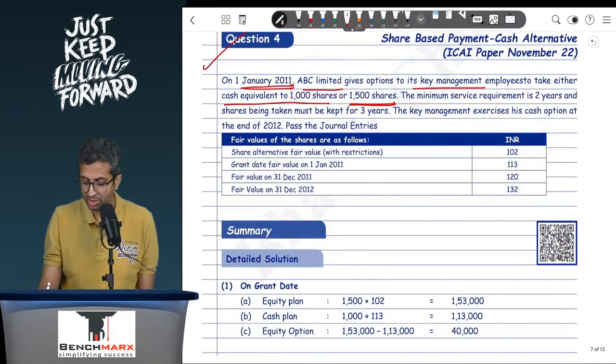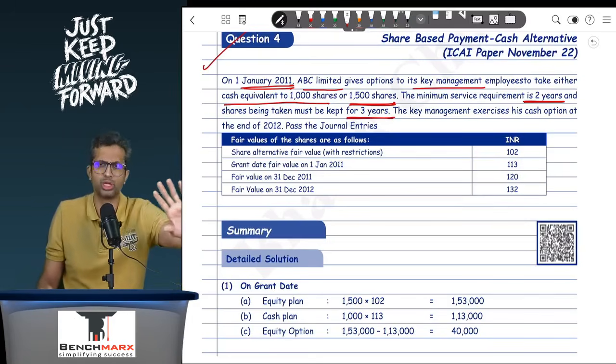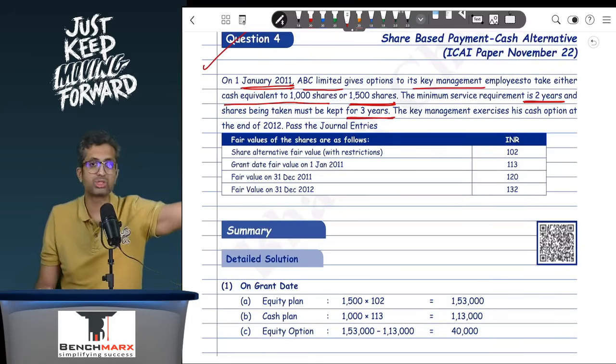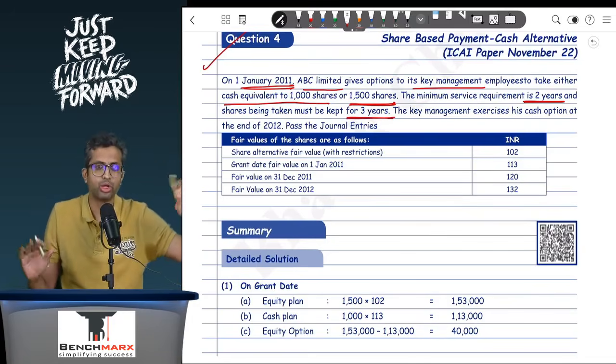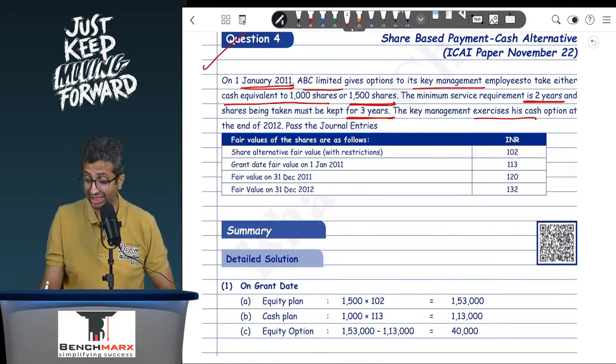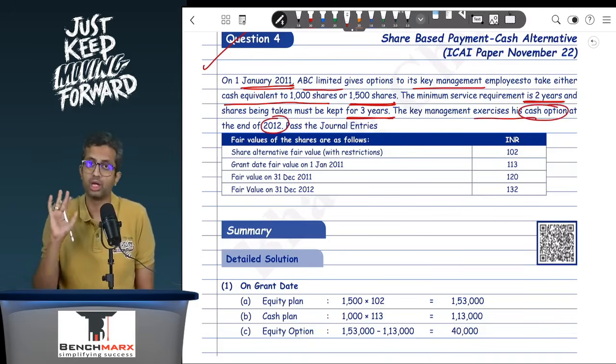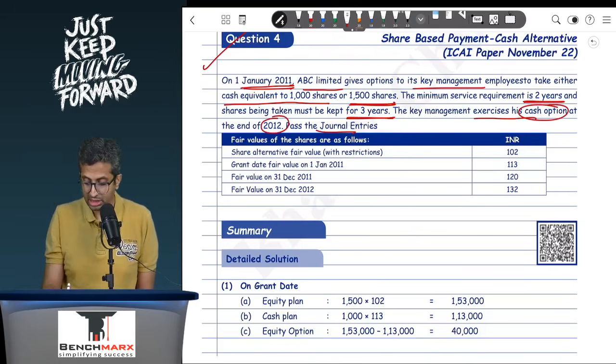The minimum service requirement is 2 years and the shares must be kept for 3 years. Remember, the vesting period is 2 years only. After 2 years, you may not be able to sell the shares, but you can leave the company if you want to. So you will spread over the vesting period, that is 2 years. The key management exercises the cash option at the end of 2012, but that you will know at the end of 2012, not before that. Pass the necessary journal entries.